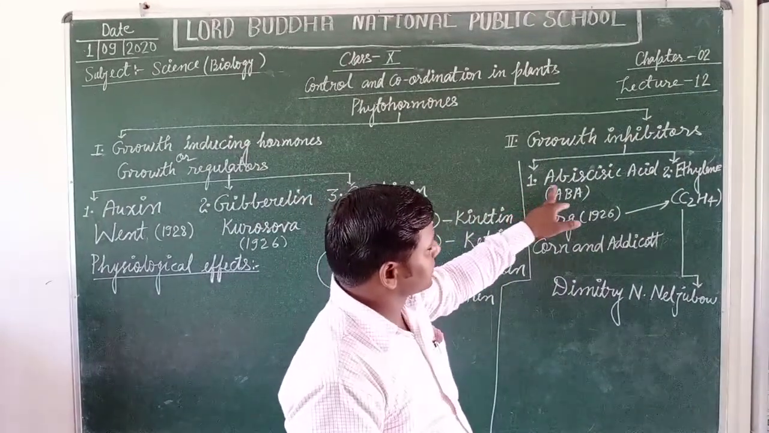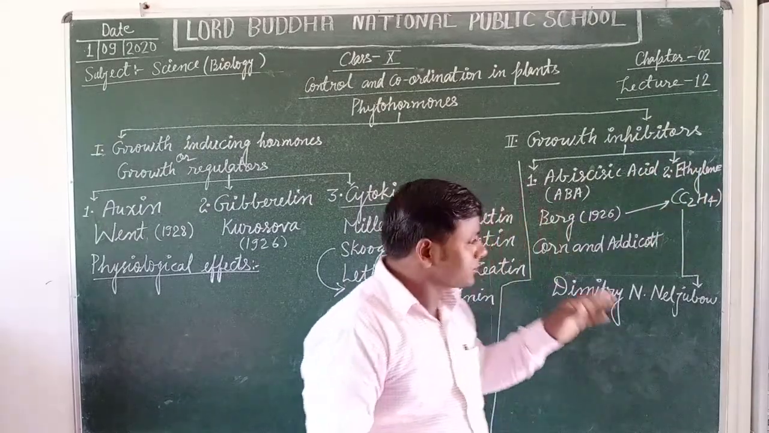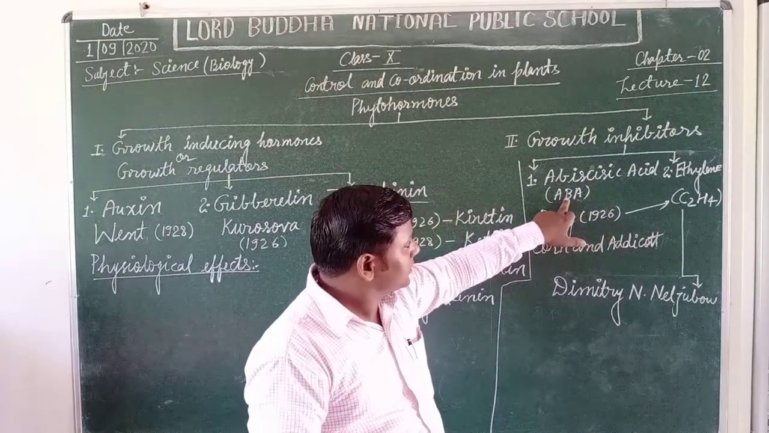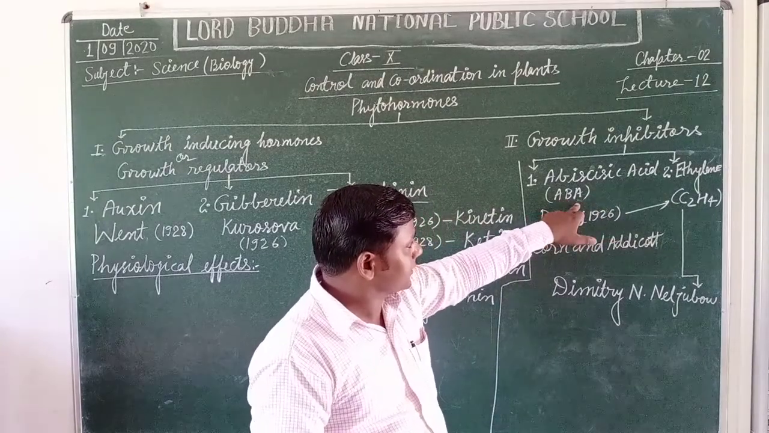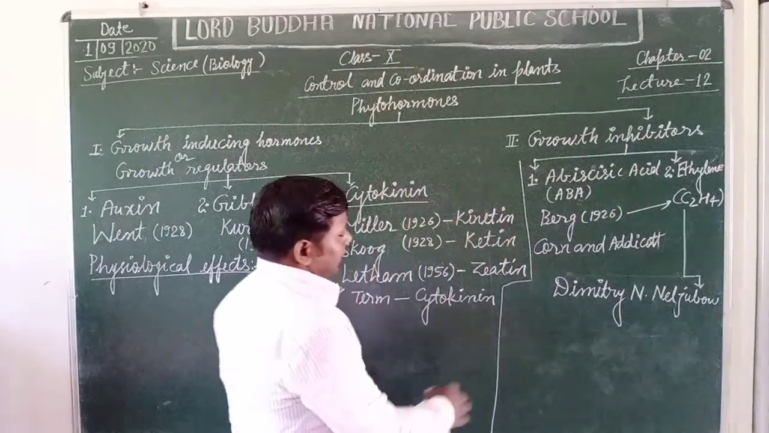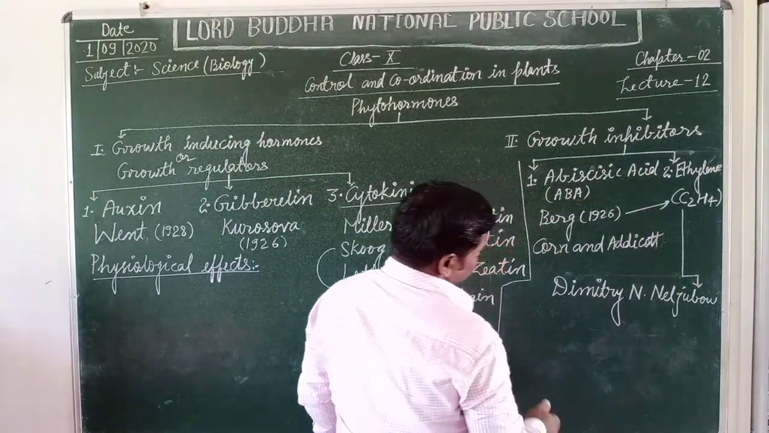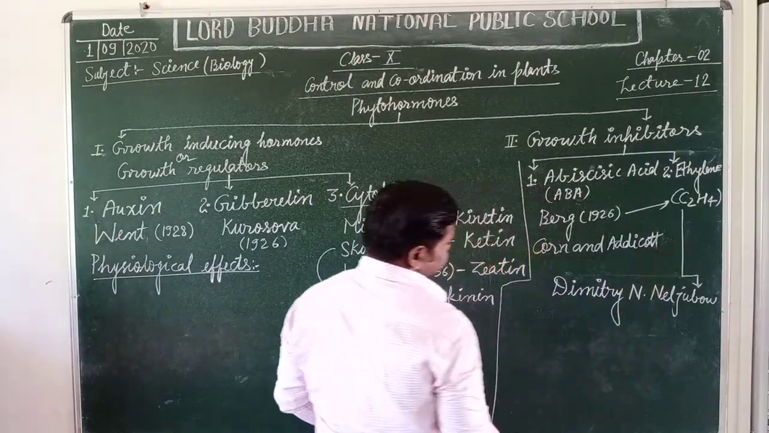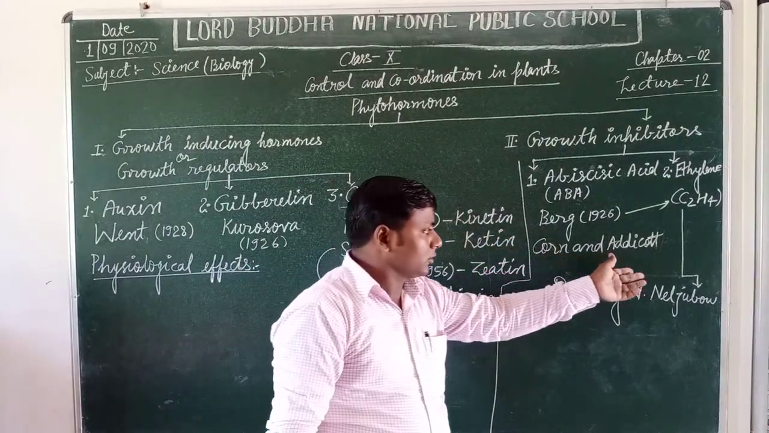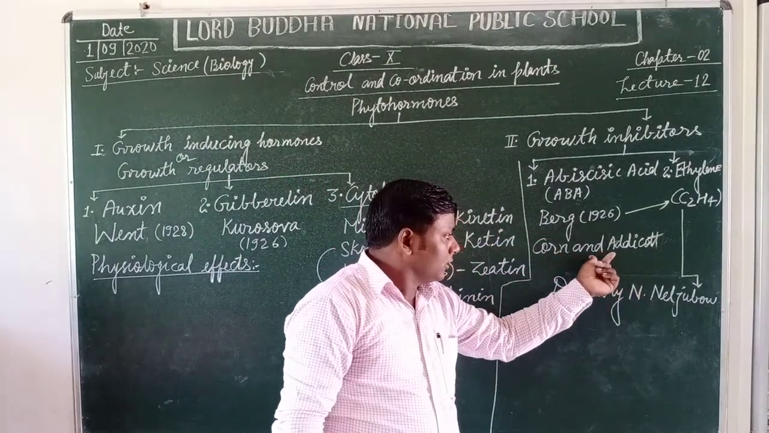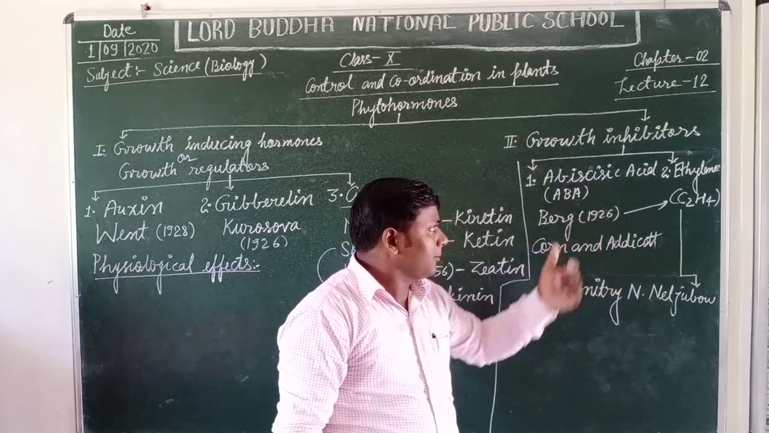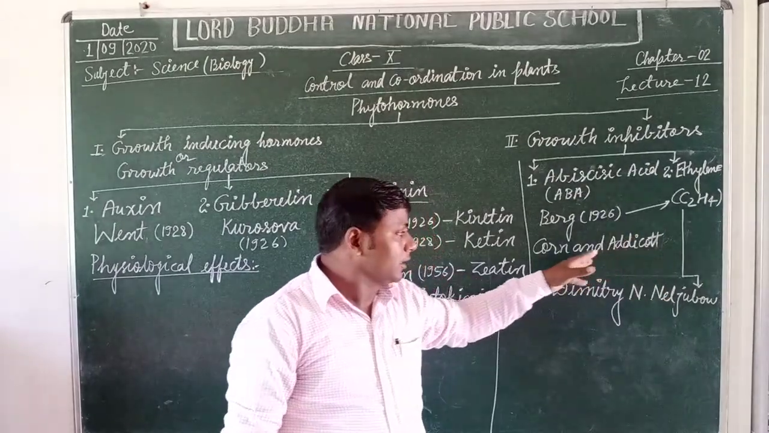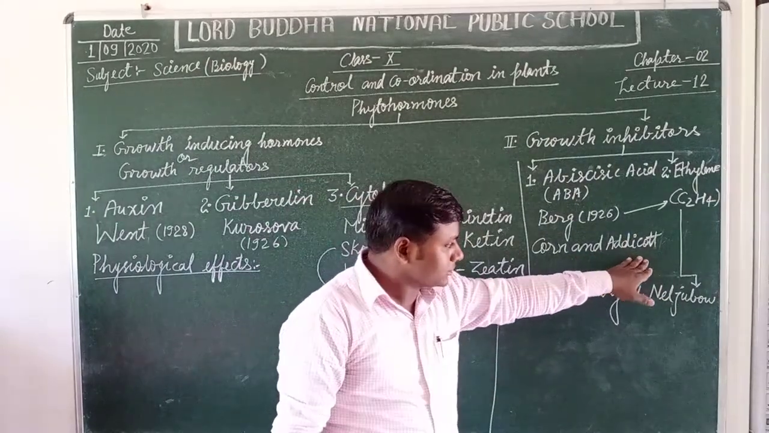Students, there are two types of growth inhibitor hormones. The first one is abscisic acid. In abbreviation, it is said to be ABA, abscisic acid. It was first reported by Burge in 1926 and naturally obtained by Corn and Addicott. Corn and Addicott were the biologists who naturally obtained the abscisic acid and explained its physiological effects. What kind of physiological effects does it cause in plants?